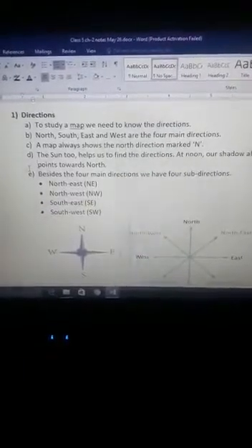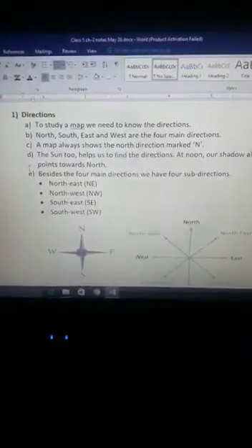Good morning, dear children. We are revising chapter number 2, the language of map. Yesterday we discussed what a map is, what the advantages and disadvantages of maps are, and what the types of map are. Today we are going to discuss the languages of map.